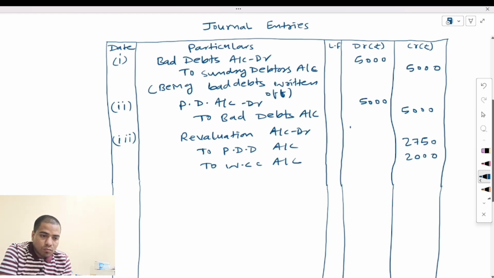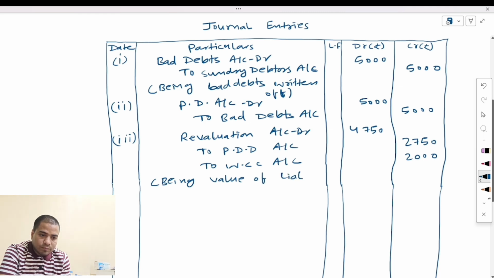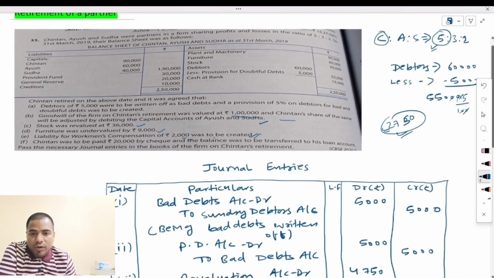It means 4,750 is the revaluation account debit balance. Here you can write narration also, being value of liability increases. Next entry we will pass here for increase in asset.